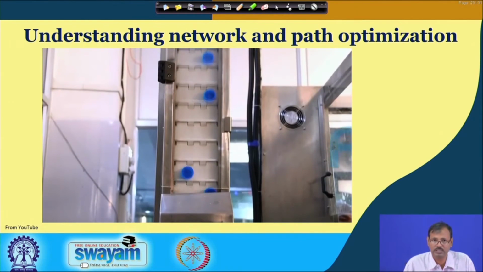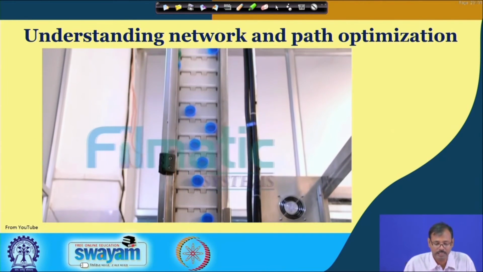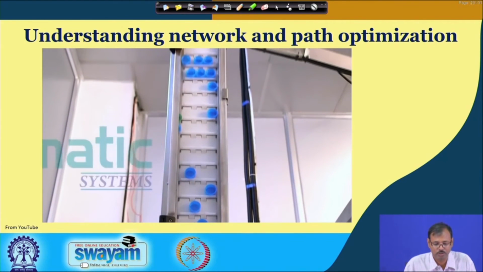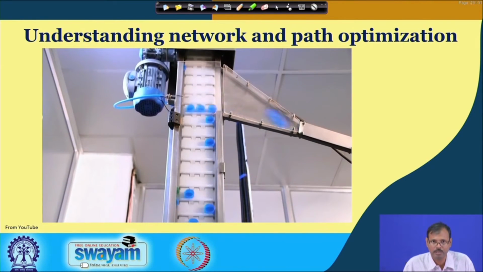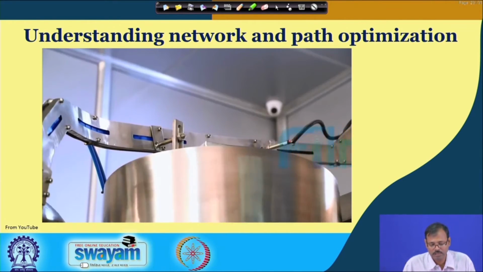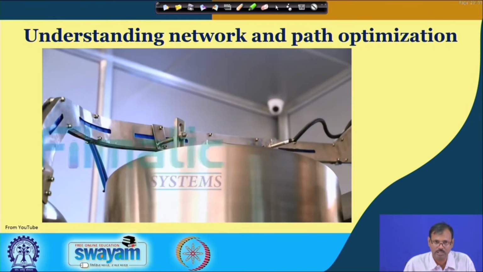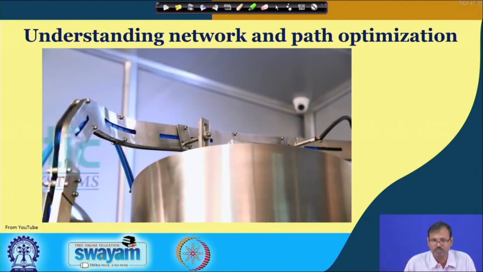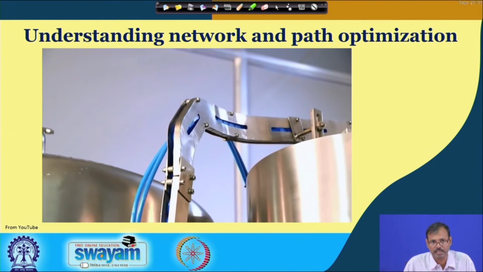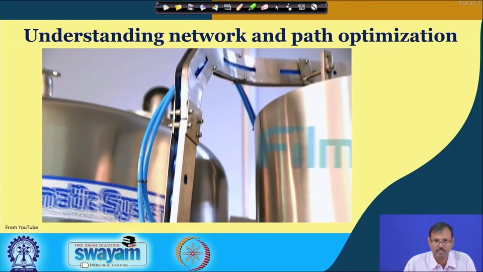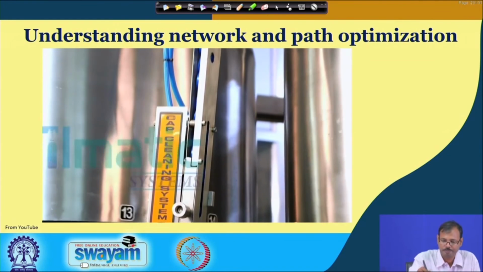Before that the requirement is that the cap must be manufactured, the cap must be threaded properly, then they are arranged in a manner so that they can be fed to the machine which will cap the bottle. So, this is now placed in this machine, which is placing the cap on the bottle. So, that means different unit operations are there, they must be properly arranged, and then only a network may be formed for the possible optimization of the same.